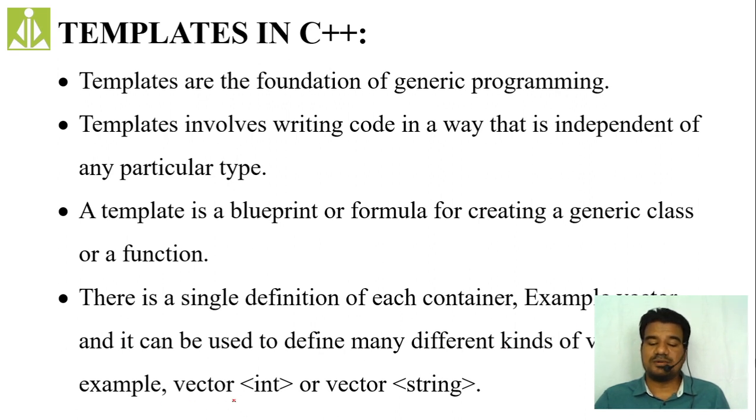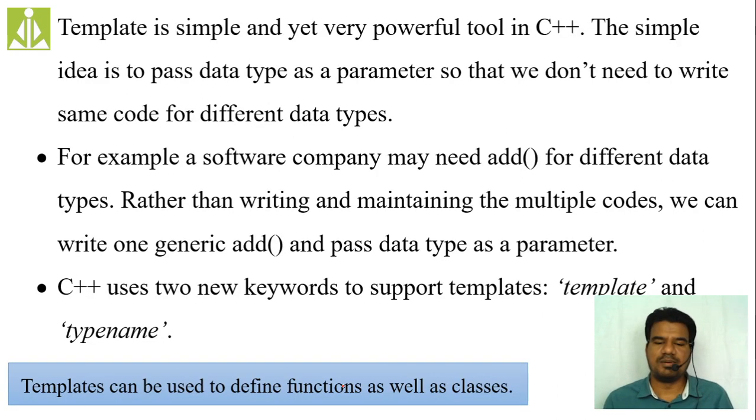Assume, to accept integers, we create the object like this. Or in order to accept strings, you modify it like this. Simply at the time of creation of the object, we do all these things. We will not go into the code and change all the types, wherever we are using types, we will not replace those types with new types. Clear? So these kinds of advantages we have with the help of templates. Template is a very simple technique, but it is a very powerful tool in C++.